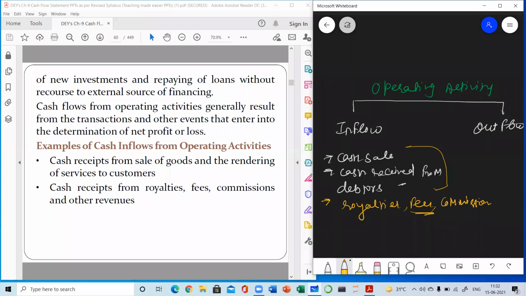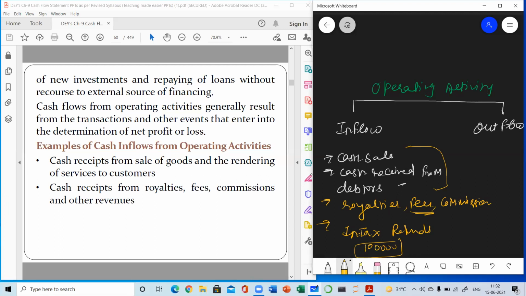Then income tax refund. Many times I also told you earlier that sometimes the businessman is paying taxes in advance. So if they have paid more taxes, in the beginning of the next year they will be getting their tax refund. Suppose in advance, the businessman pays rupees 1 lakh as a tax.